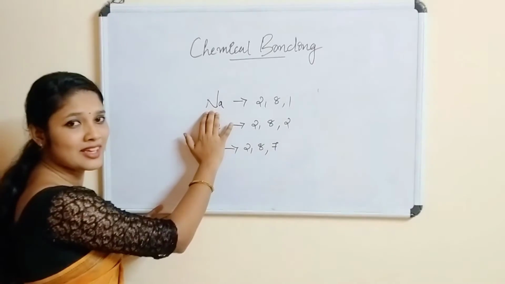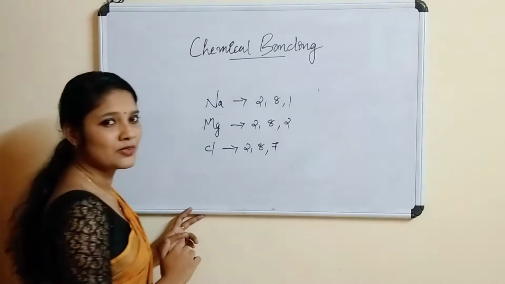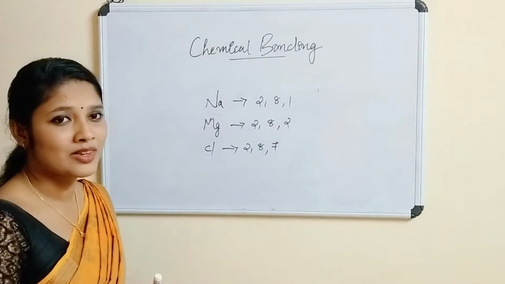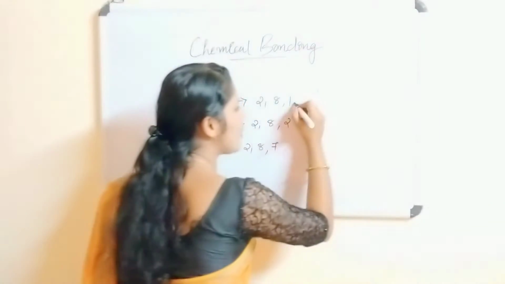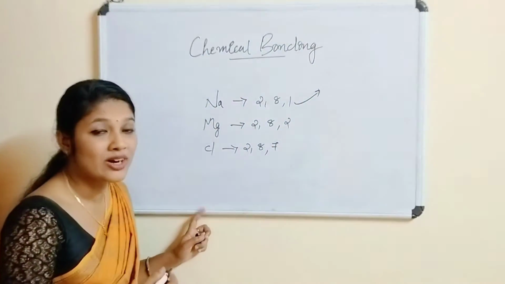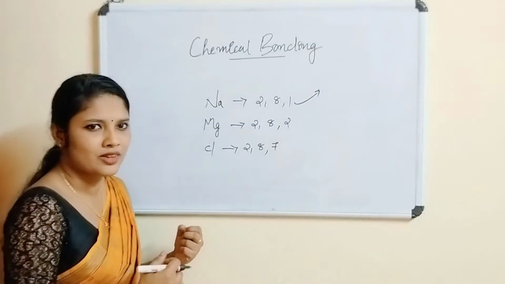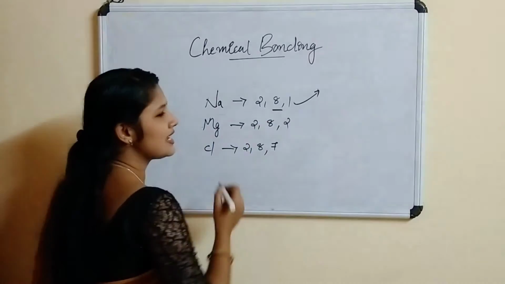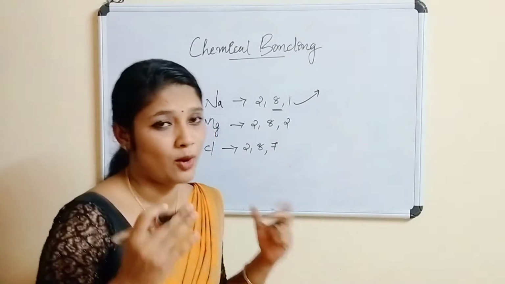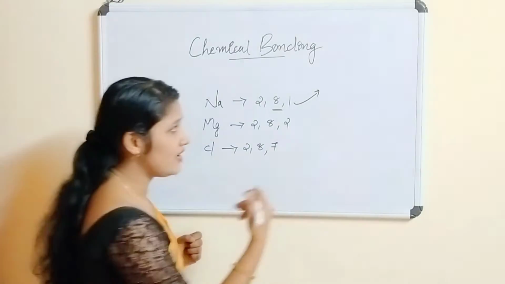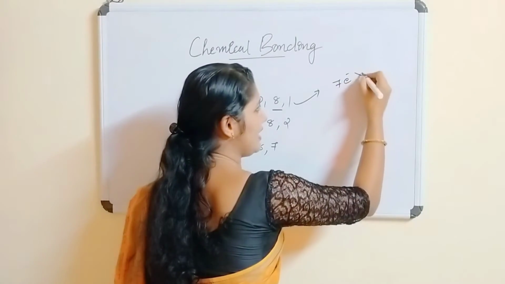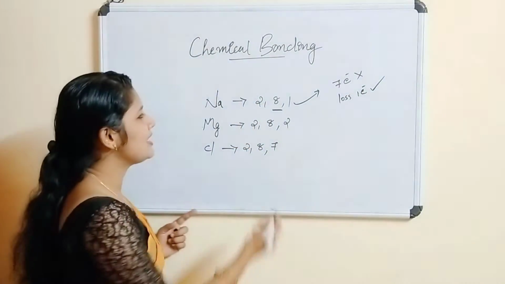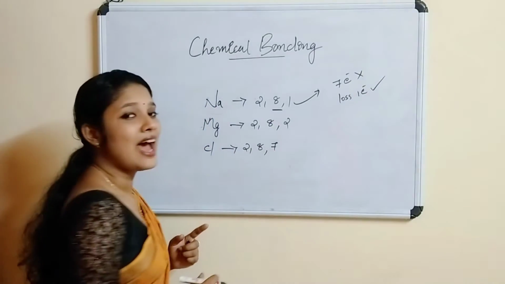Sodium is having 1 electron. In order to make it an octet electronic configuration, sodium can lose 1 electron rather than gaining 7 electrons. That is correct, no? It can give 1 electron so that the previous shell will have 8, and the octet electronic configuration will be obtained. Rather than gaining 7 electrons, it is better to lose 1 electron, right? So sodium can lose 1 electron and gain the octet electronic configuration.